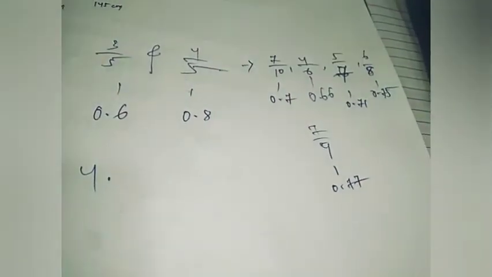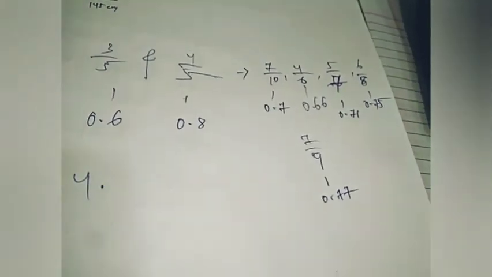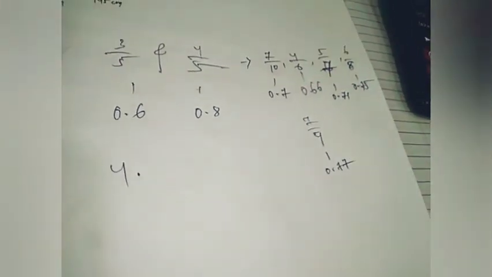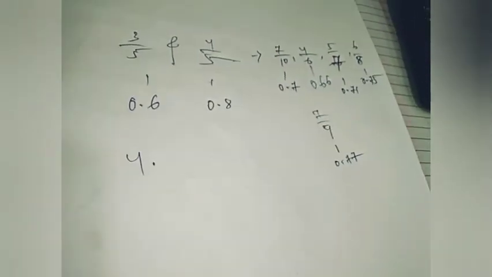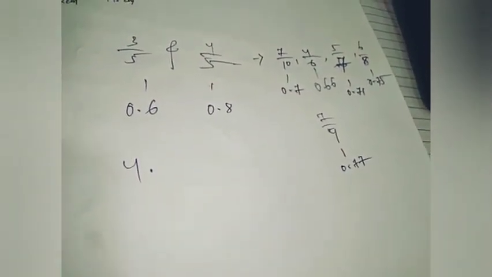Then the last part is true or false, where we have to say whether a statement is true or not. State whether the following statements are true or false, and give a reason for your answer. Every natural number is a whole number is false, because whole numbers contain 0 and natural numbers do not contain 0. Every integer is a whole number. No, integers contain negative numbers, so it is not true. Every rational number is a whole number. Rational numbers also contain negative numbers, so it is also false. All are false. So exercise 1.1 is finished.